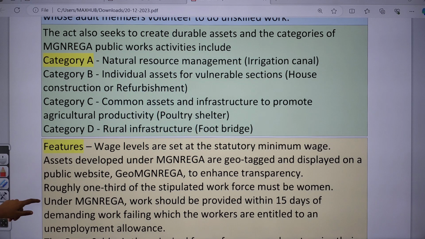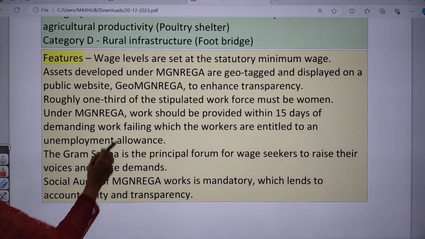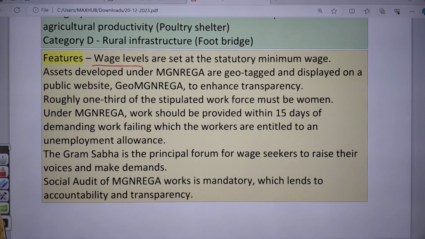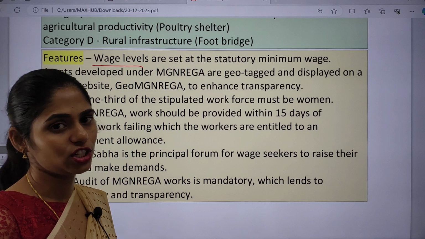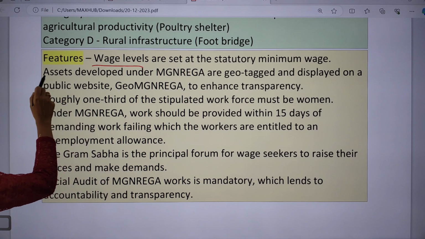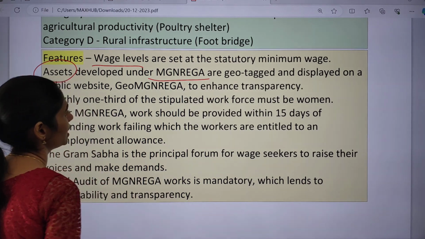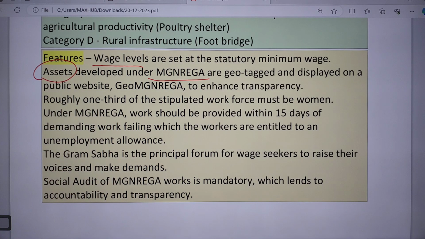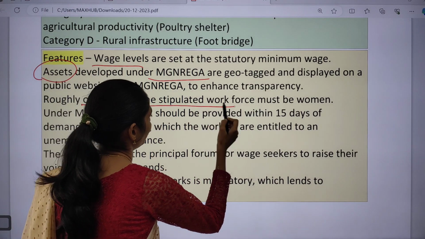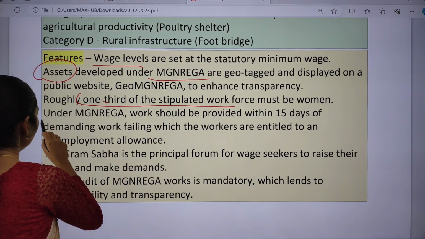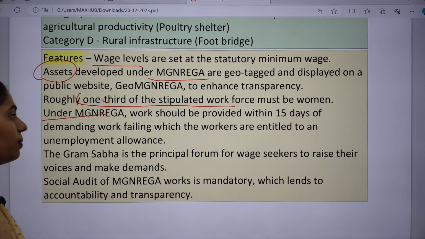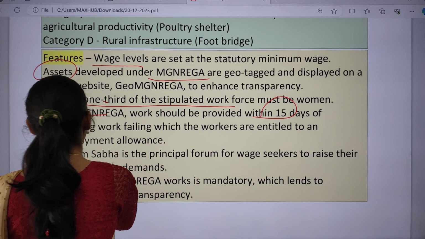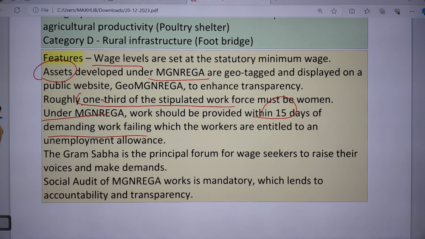Talking about the features, the wage levels are set to a minimum wage, so those working under MGNREGA get the statutory minimum wage. The assets developed because of MGNREGA are geo-tagged and displayed on the public website to enhance transparency. One third of the stipulated workforce must be women. Work should be provided within 15 days of demanding it, but even after months we are not able to provide the jobs here.